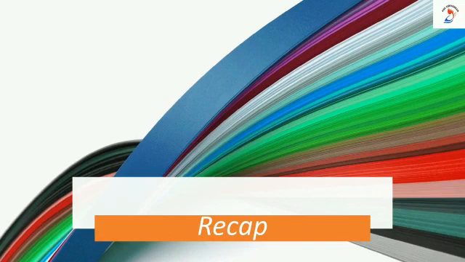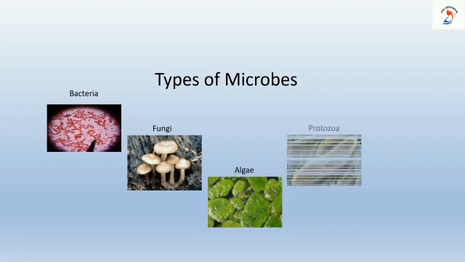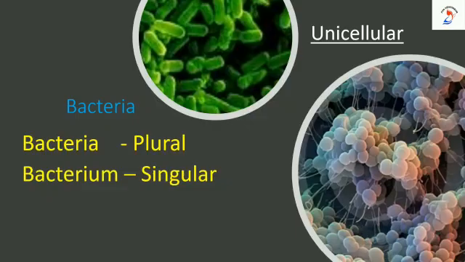We have discussed microorganisms and the structure of the microscope in our previous session. In this session, we will learn about the types of microbes. Microbes are broadly classified into 5 groups: bacteria, fungi, algae, protozoa, and virus. Let me repeat: bacteria, fungi, algae, protozoa, and virus. Let us start with bacteria.